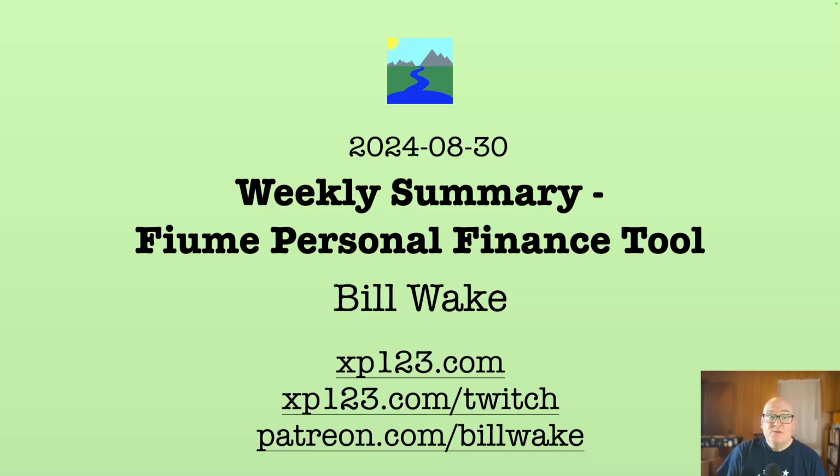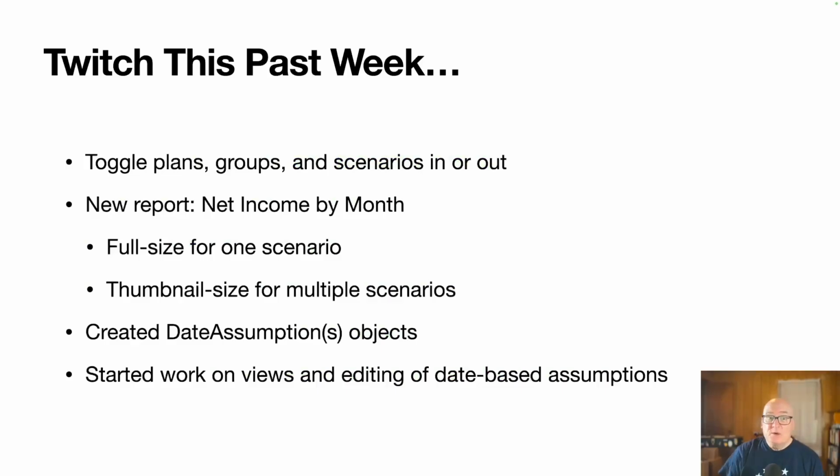Lately, we're working on Fiume. It's a personal finance tool to help you manage money medium to long term. And this week, first off, I'll show toggles. We added the idea that any element you create in your plan can be turned on or off. It could be a job or an expense, or a set of scenarios or a group of items. Any of those can be brought in or out, and that helps you do some quick adjusting and get rid of plans that completely don't make sense for you.